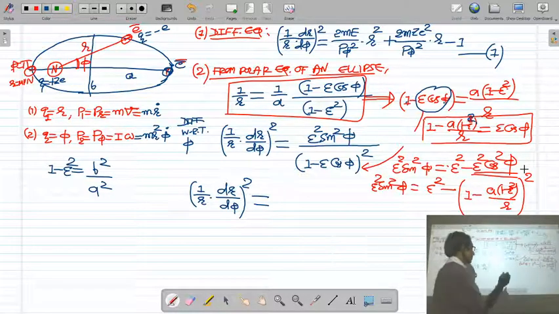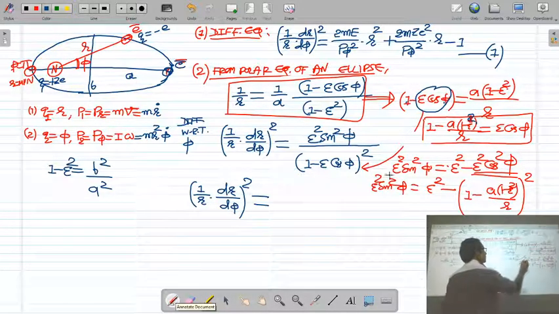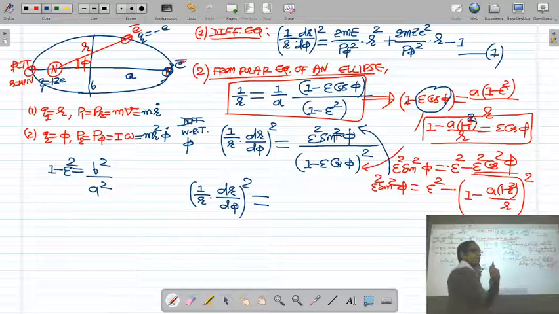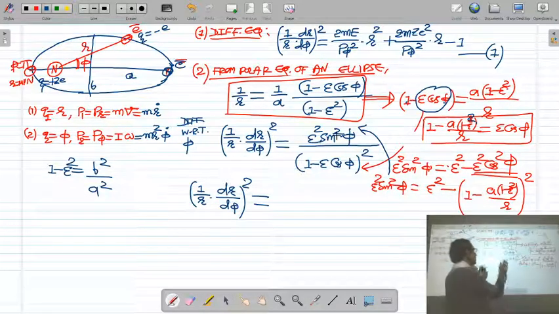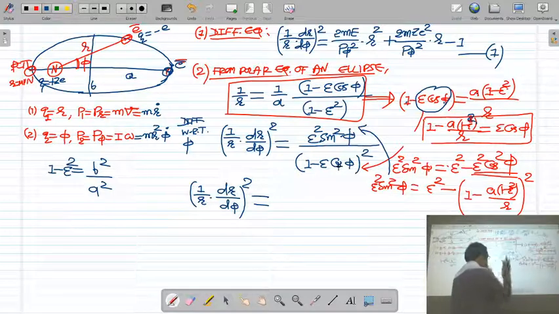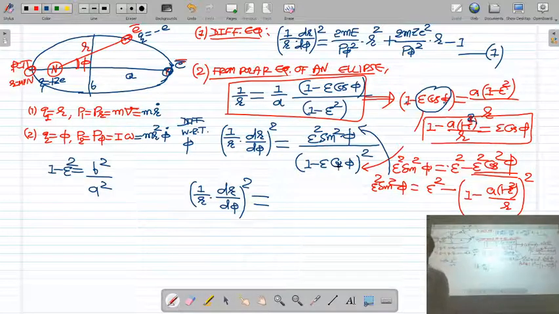Now you put the value of epsilon square sin square phi in the numerator, and put the value of 1 minus epsilon cos phi, equal to a(1 minus epsilon square)/r, in the denominator, and if you simplify, your answer will be this.